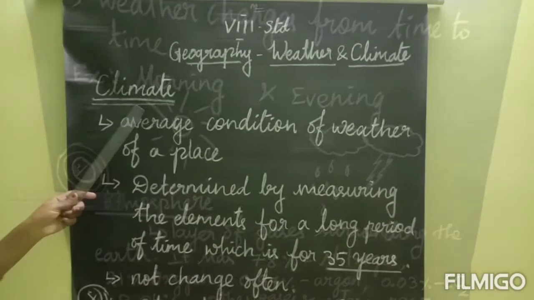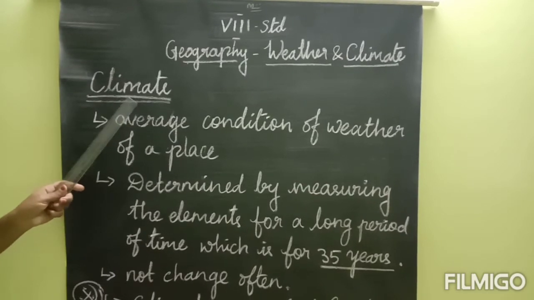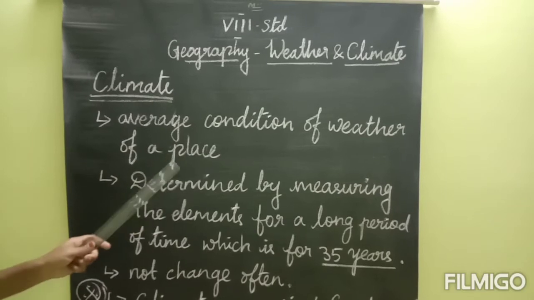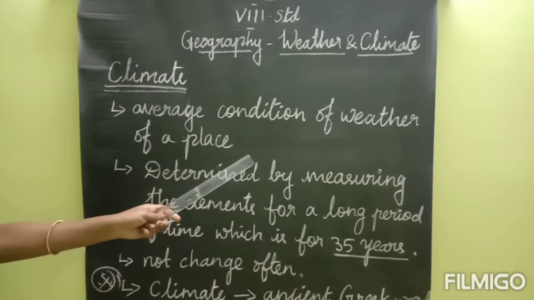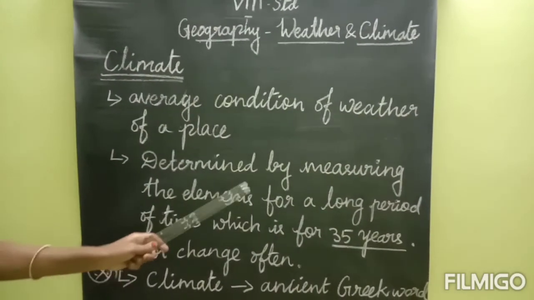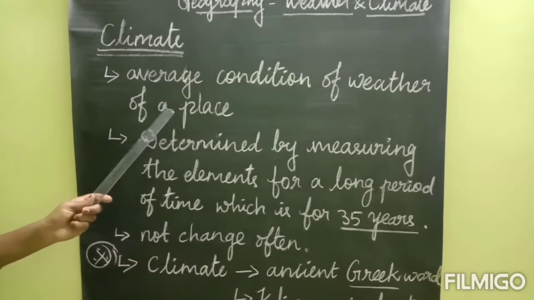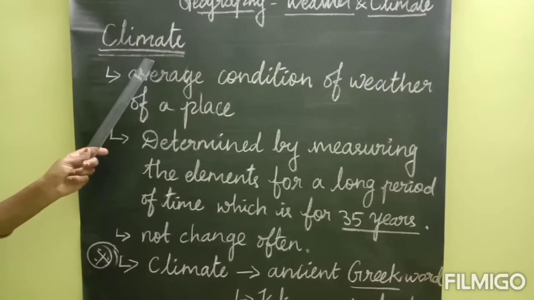The next one is climate. What is climate? Climate is the average condition of weather of a place or a region, which is determined by measuring the elements. We have already seen the weather elements. Weather elements are also the same as the climate elements.